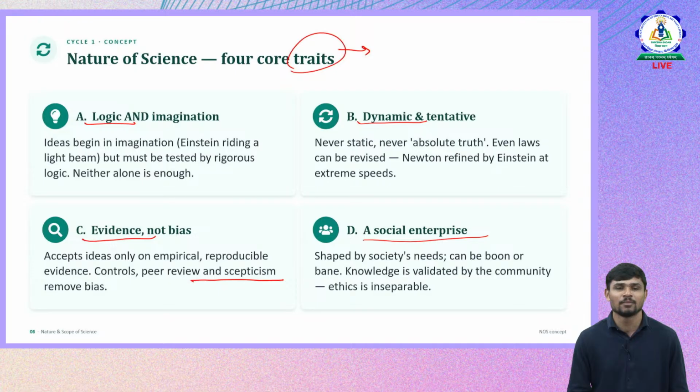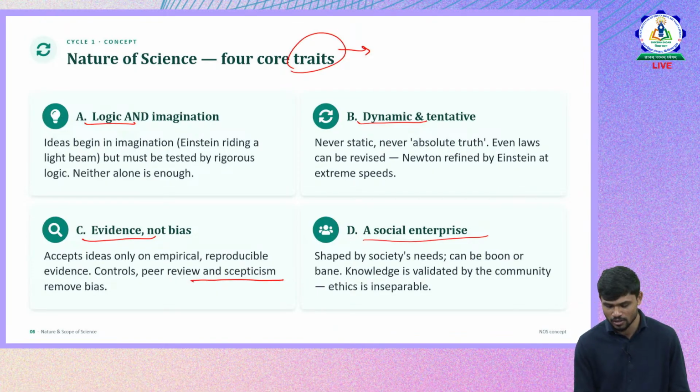So just with the statement, it cannot be finalized, or it cannot be understood, or it cannot be taken just like that. So it needs evidence. There shouldn't be any bias from any side, right? Then social enterprise, which means science is always influenced or driven by societal needs.